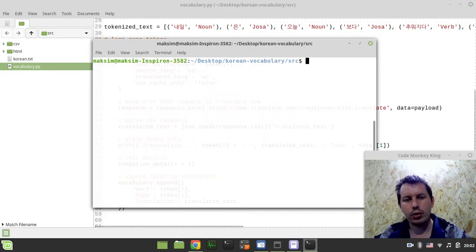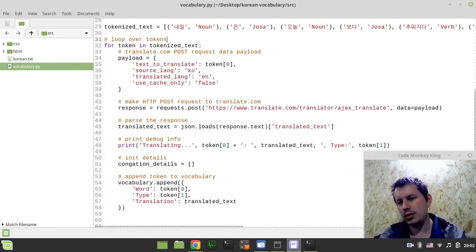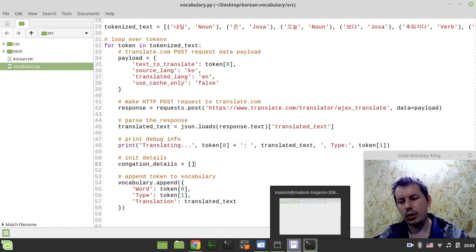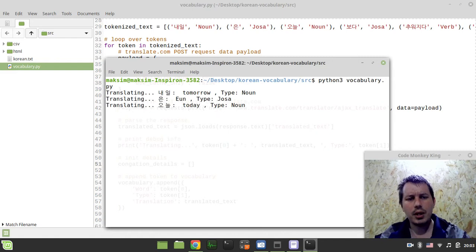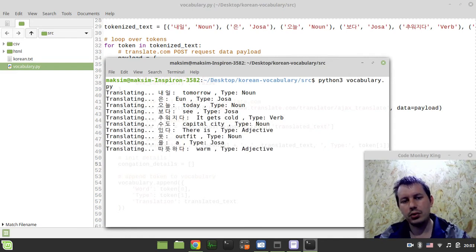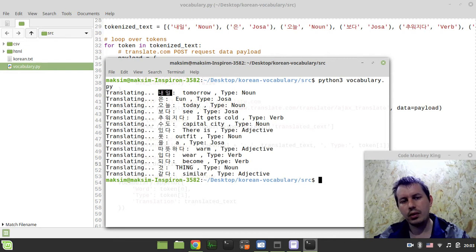So let's have a look at the current state of the script. Since the last video, I've added this little line to print the debugging information, to make the script a little bit more alive. So we just run the script. What currently happens is it just makes the HTTP post request to translate.com. It inputs the Korean word that has been tokenized before by the KoNLPy library, and that library already allows us to associate the part of speech type with a given word.